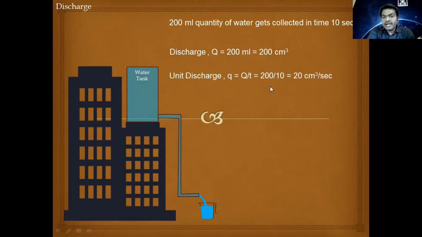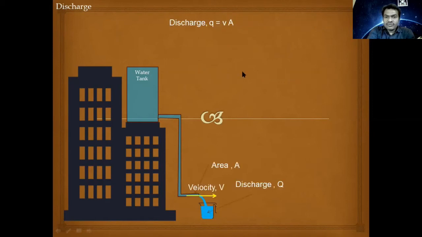That will be called unit discharge. So overall, discharge could be expressed as Q is equal to V into A, where V is the velocity with which water is flowing out through the tap and A is the cross-sectional area of the tap.